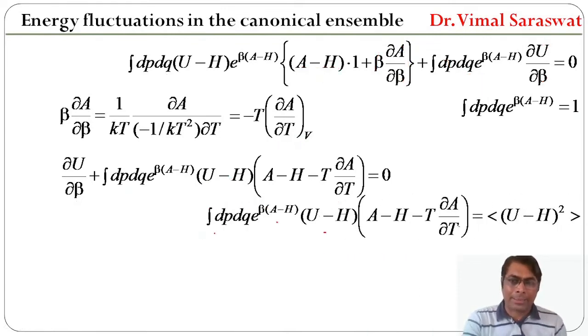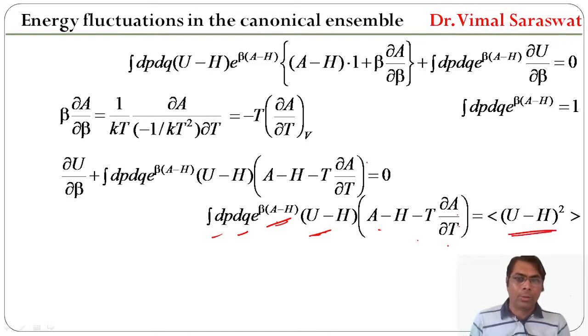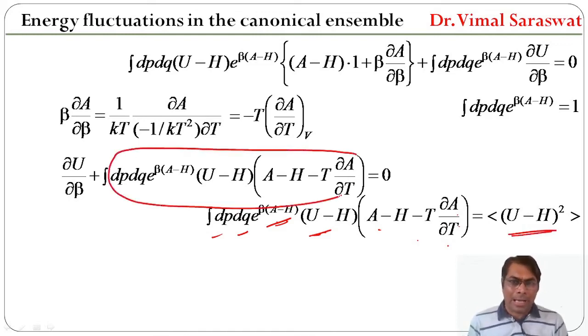Since integration dp dq e raised to beta (A minus H) (U minus H)(A minus H minus T del A by del T) is equal to the ensemble average of (U minus H) whole square. So this is our ensemble average of (U minus H) whole square.